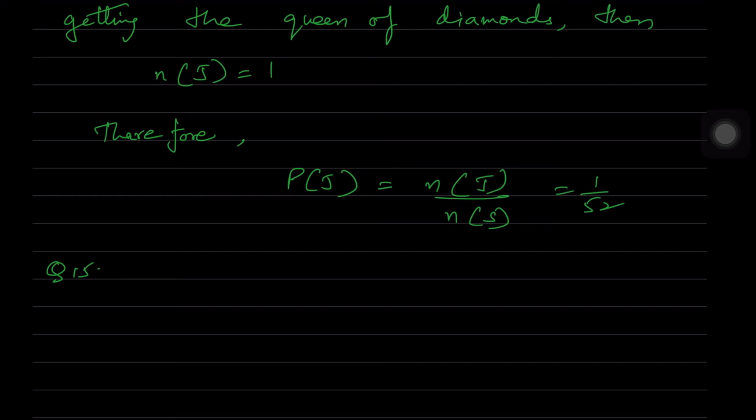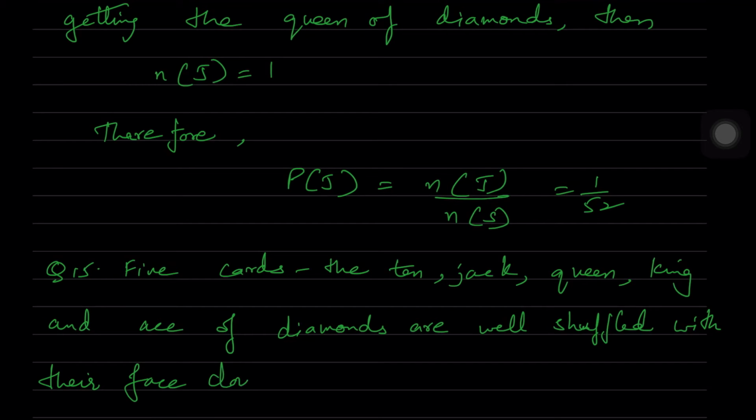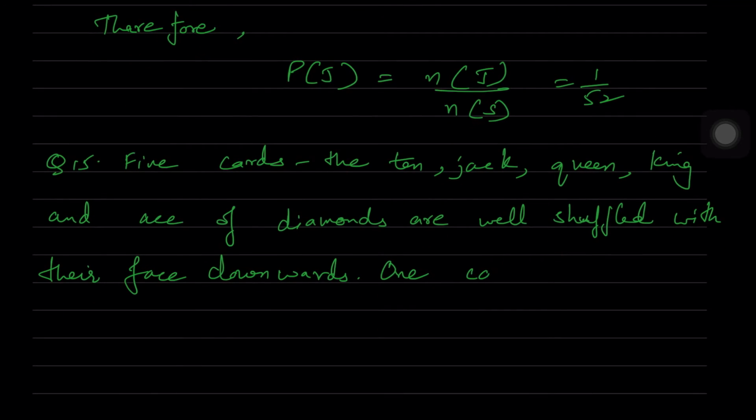So question 15. 5 cards, the 10, Jack, Queen, King and Ace of diamonds are well shuffled with their face downwards. One card is then picked up at random. So we have 2 parts in this. First one, we are having 10, Jack, Queen, King and Ace of diamonds. These are nothing but the 5 cards which we are having.